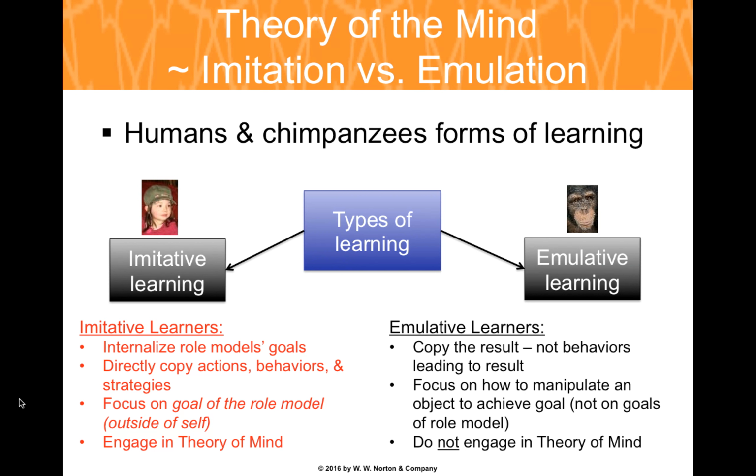Learners over-imitate models by copying everything a model does, even their non-relevant behaviors. The focus is on figuring out how to fulfill the goal of the model. As such, they are able and motivated to understand the intentions of the model, which allows us to pay attention and reproduce their behaviors. This requires theory of mind, and this is used by humans.